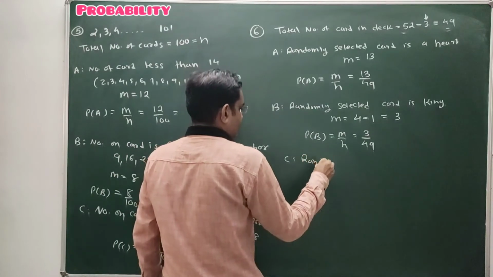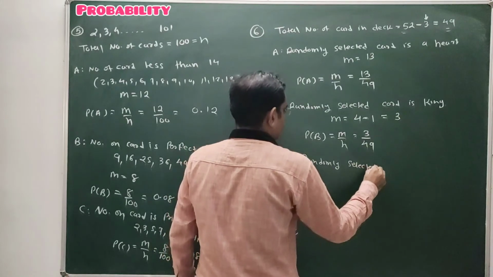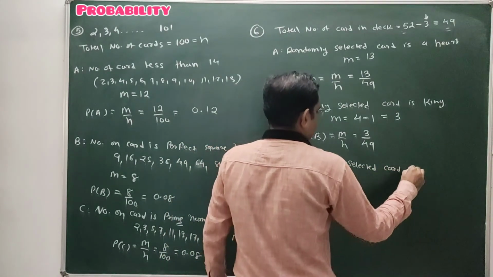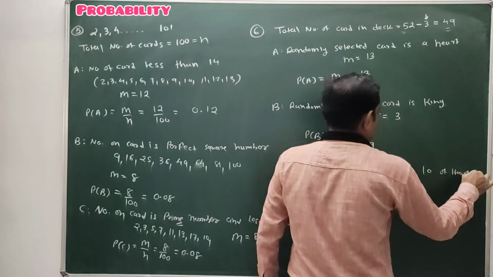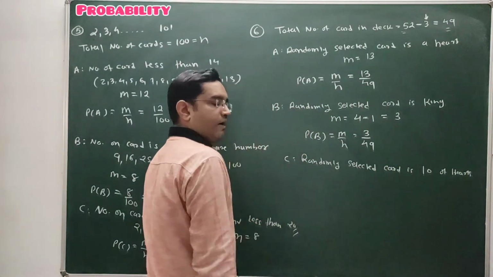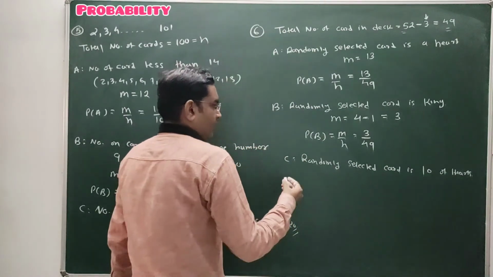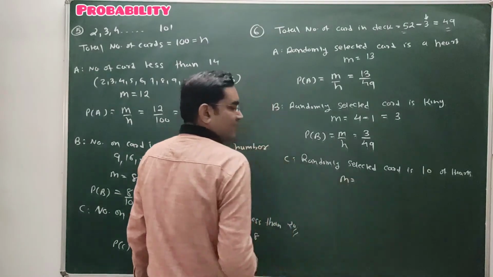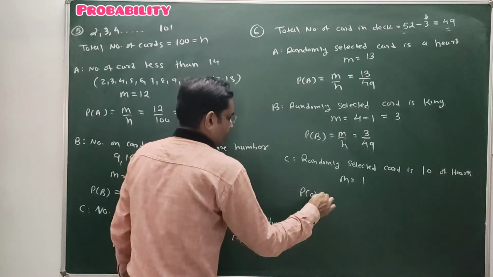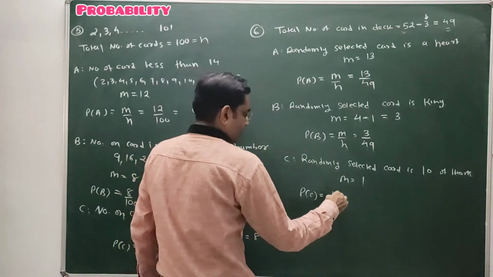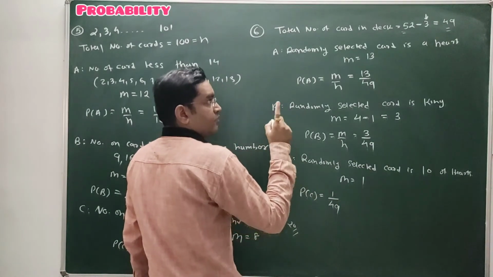Now find the probability that the randomly selected card is the 10 of hearts. How many 10 of hearts are there? Only one card, so it is 1. So the probability of selecting the 10 of hearts is 1 upon the total number of cards, not 52. 49 cards are there because 3 cards are removed.